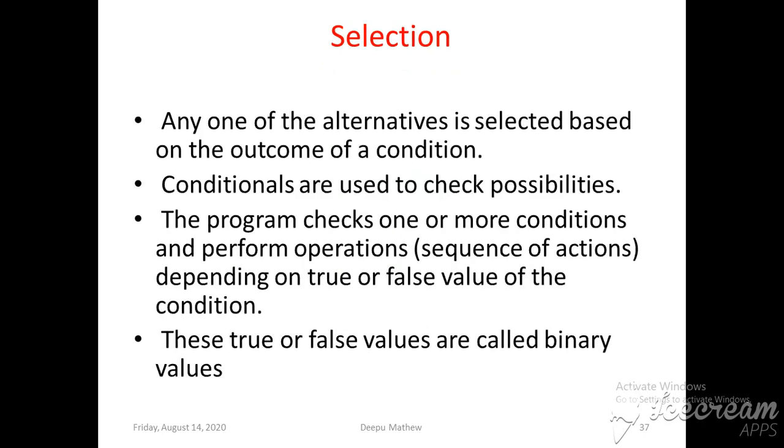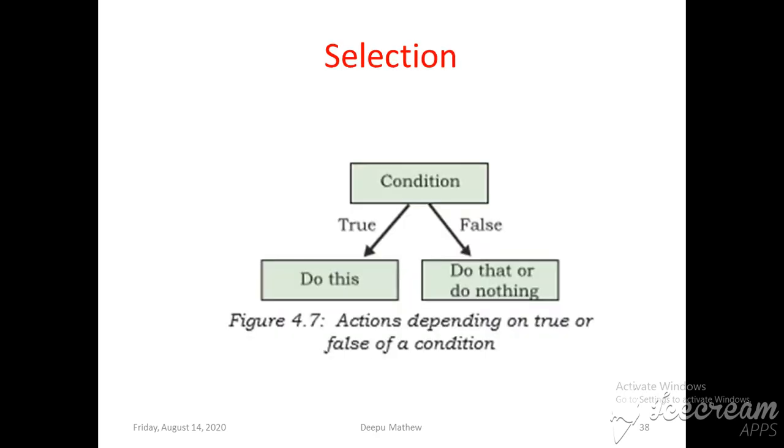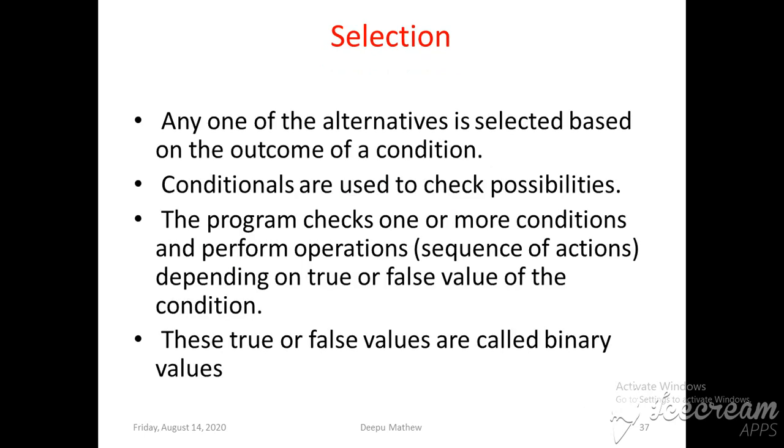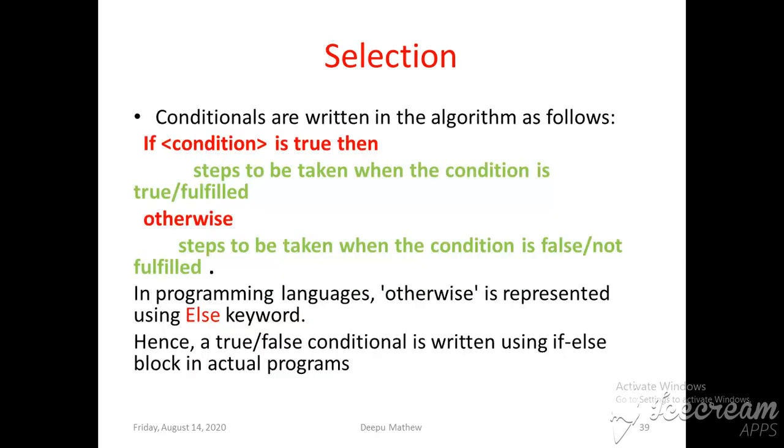The output of the condition is either true or false, and these true or false values are called binary values.